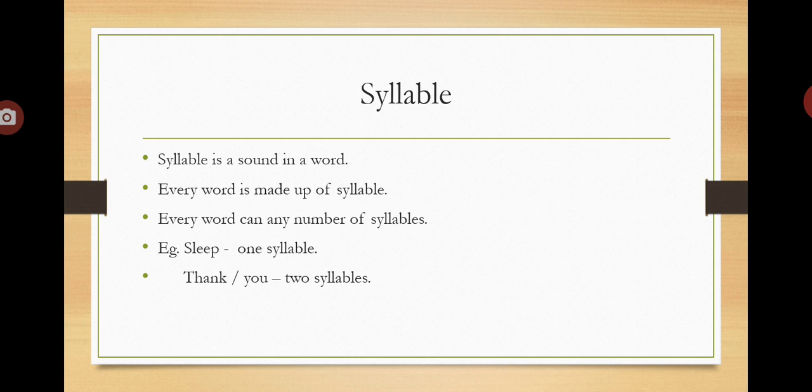So now let's see what is a syllable. Syllable is a sound in a word. Every word is made up of syllables. Every word can have any number of syllables. For example, sleep. It is a one syllable word. Thank you. It is a two syllable word.